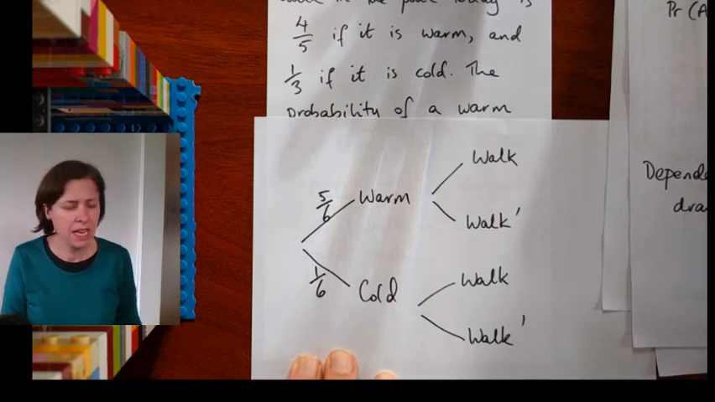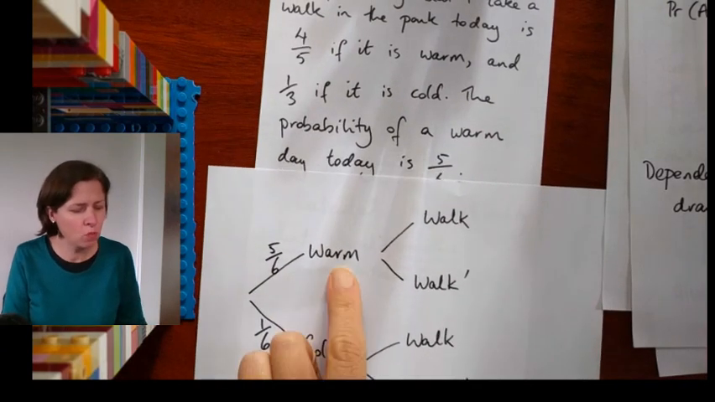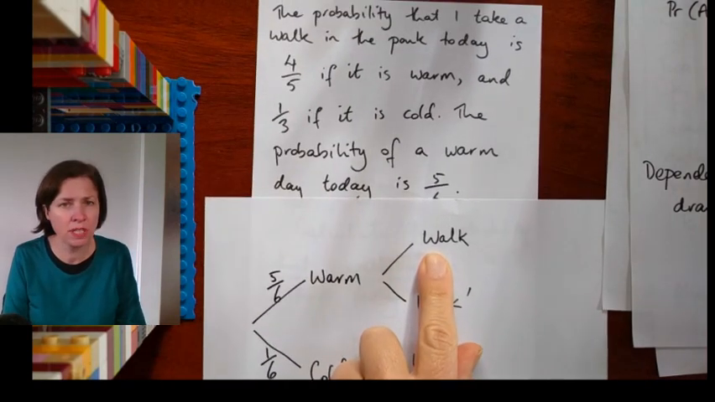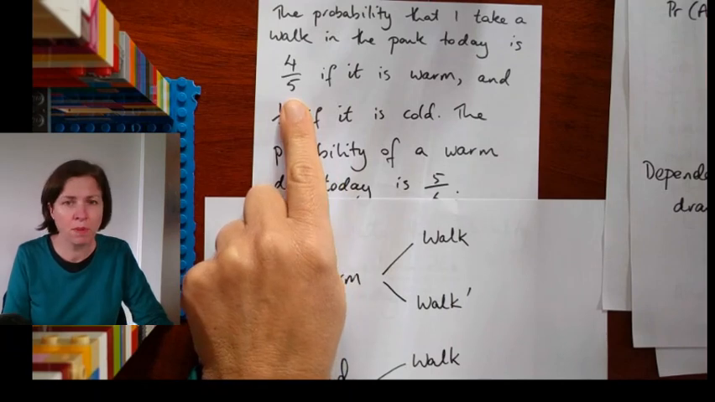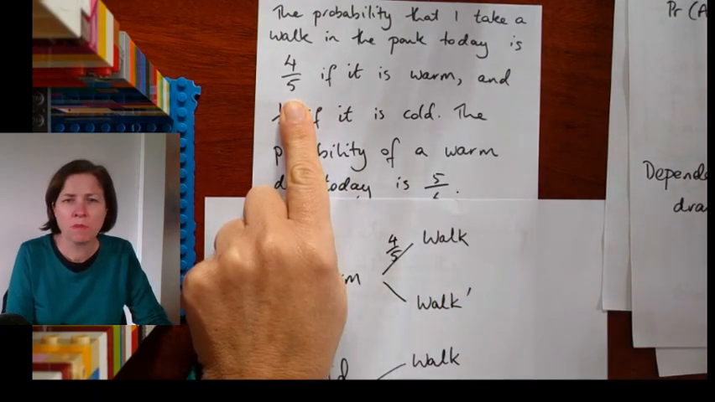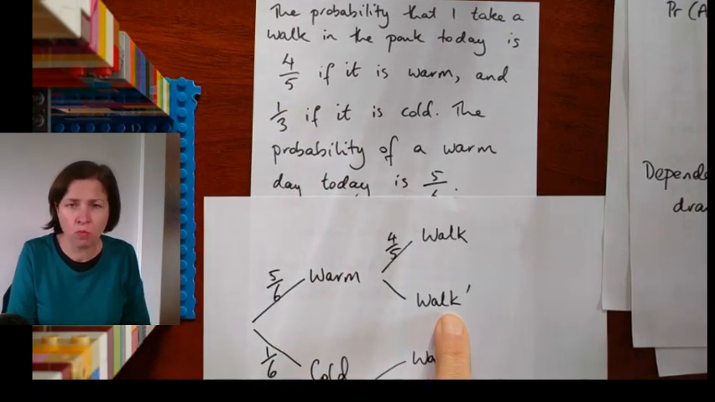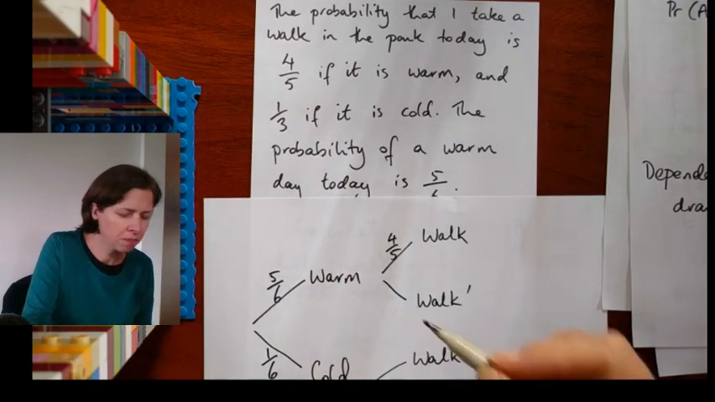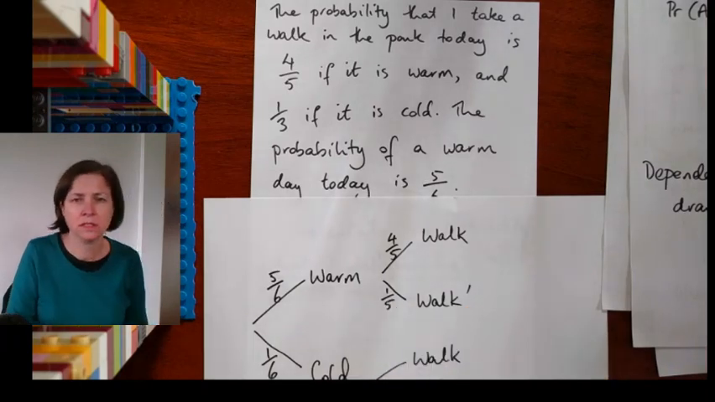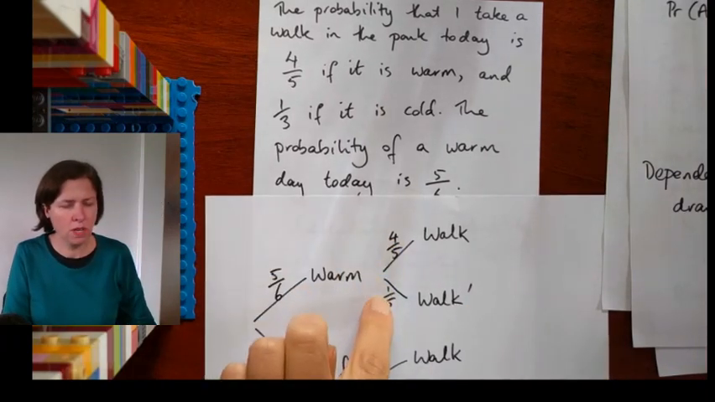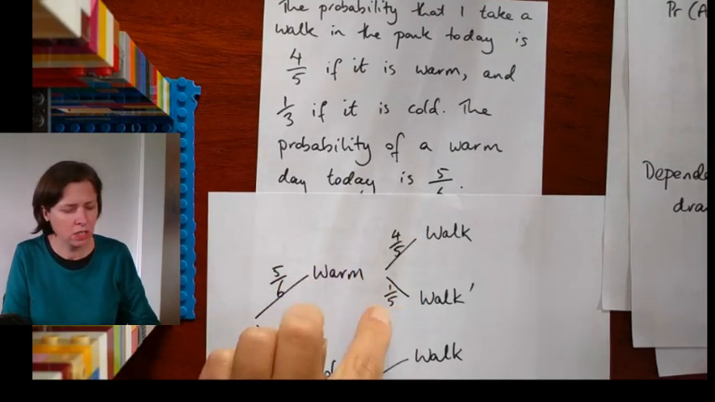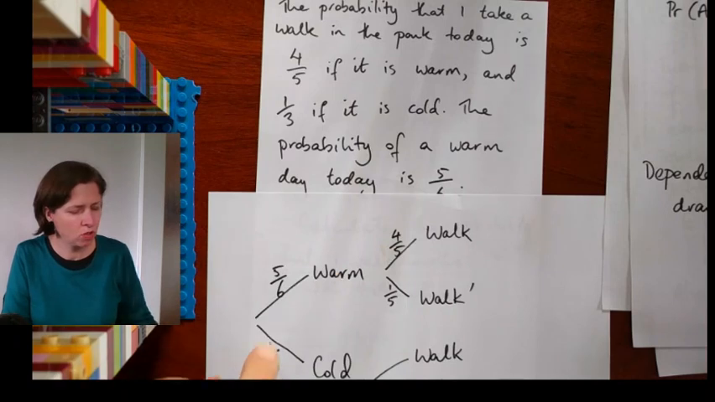Okay? Now, if it's warm, what's the probability that I take a walk? It's here in my question. If it's warm, the probability I take a walk is 4/5, which means the probability I don't take a walk, which I've just written as walk dash, the complement of taking a walk, is 1/5. Okay, those two add up to 1. Whenever I'm doing one set of branches, those two add up to 1, those two add up to 1.